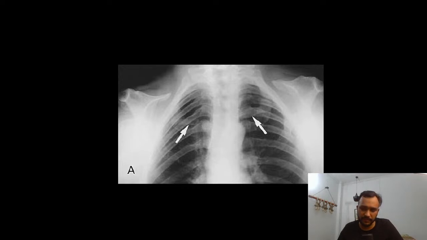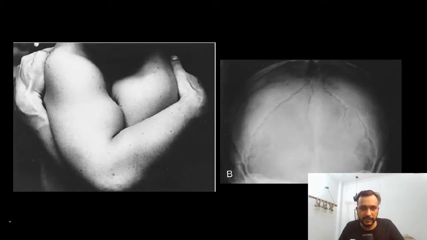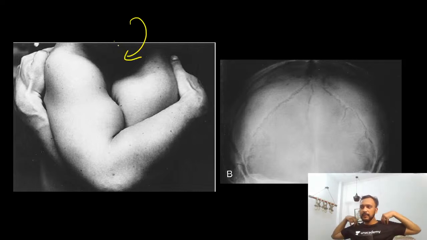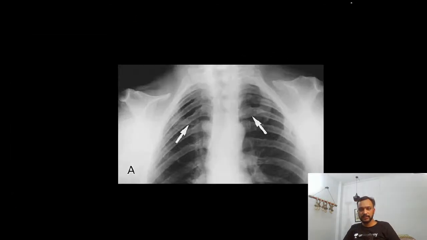Very good. So Abhishek, try to identify this case. If you need any hint, I'm going to show you this second image. In this second image, you can see that the patient is able to touch both his shoulders. So take 5 seconds and try to answer this question.